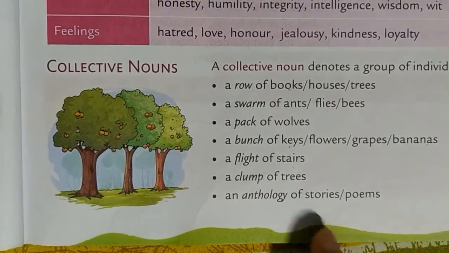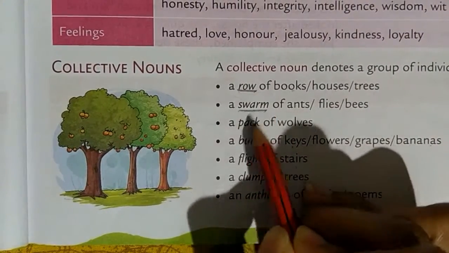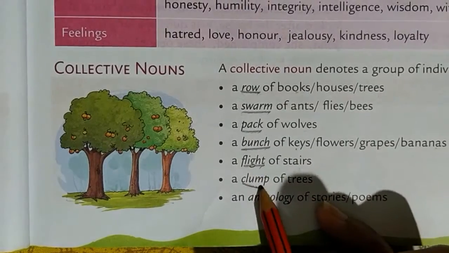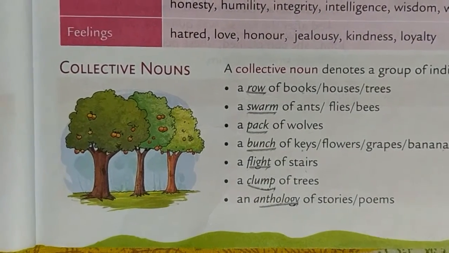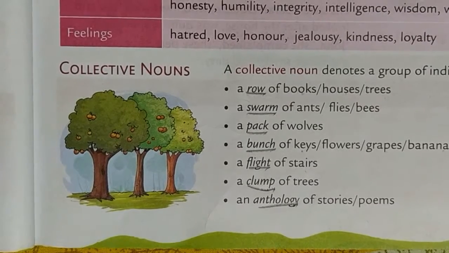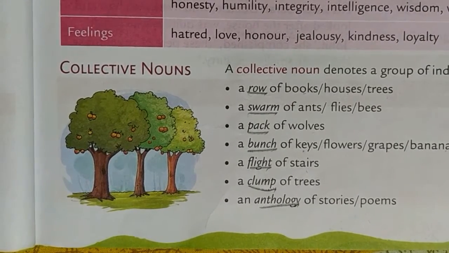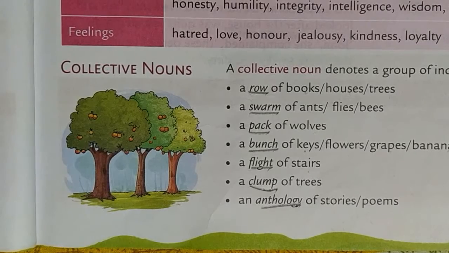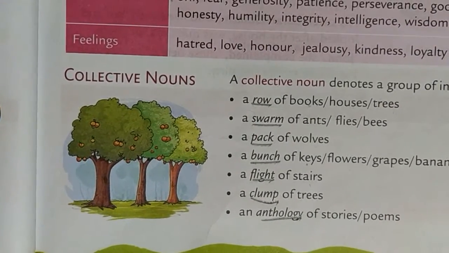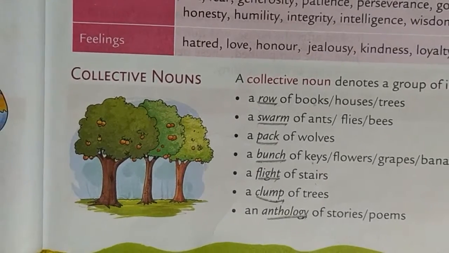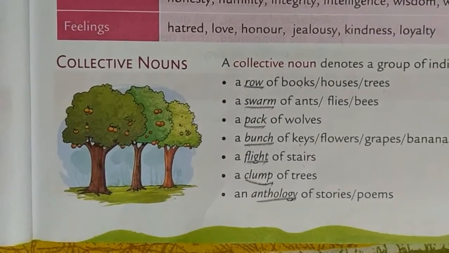See, these are all names given to groups of things. Okay, you can say an army of ants. When many ants are walking together, we say army of ants. So anything that comes in a collection, we bring it under collective noun.